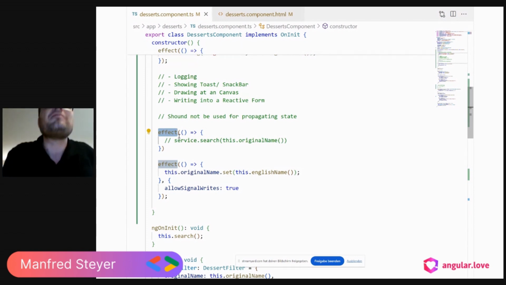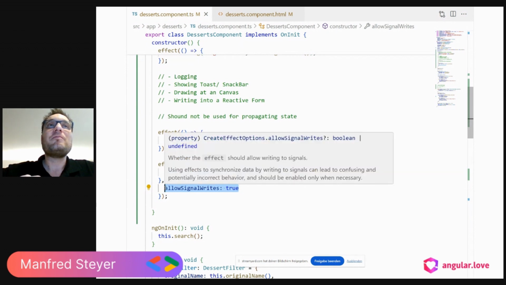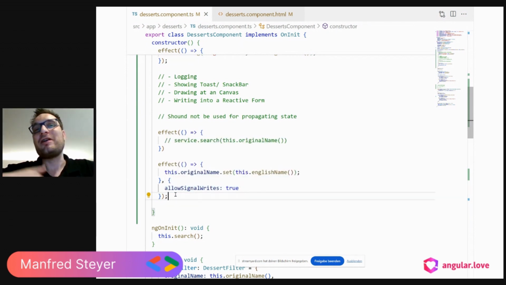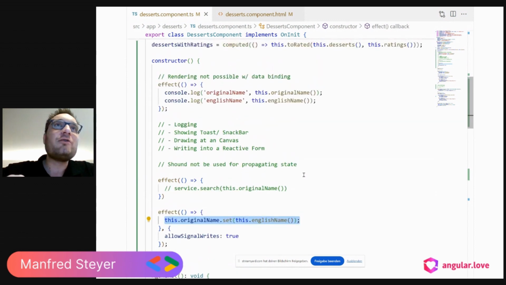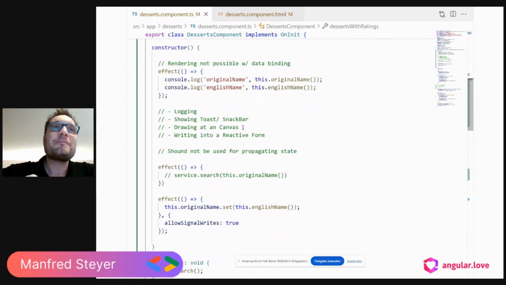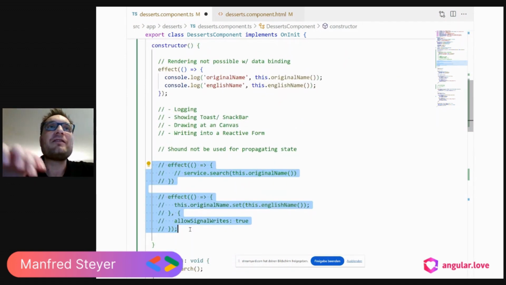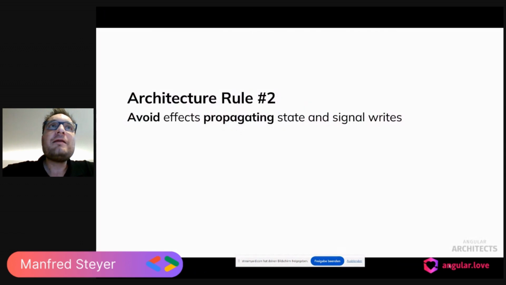You also find this statement in the official Angular documentation. It might be the case that when migrating existing code to signals, you need to go with something like this. But if you start writing new code or if you have some time, then please avoid this. Instead of doing something like this, you can totally go with computed by computing one out of the other signal. So let's comment this out. This brings me to my second rule, namely avoid effects propagating state and signal writes.